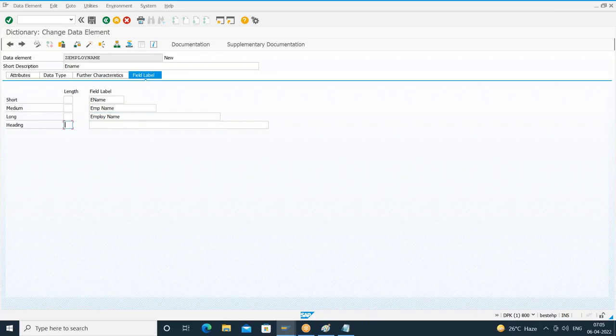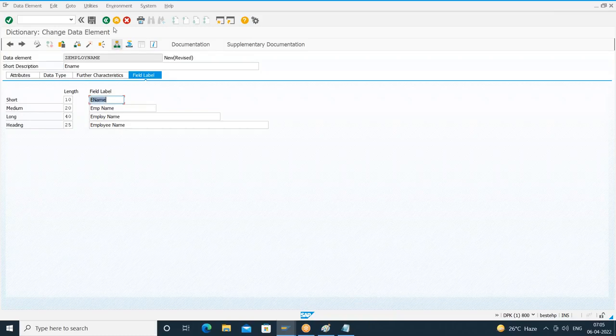Okay, I'll give the heading as something like employee name. Understood? Wantedly, I'm giving different labels for this data element. For the earlier data element, I maintained only the medium label. For this data element, wantedly I am maintaining multiple labels: short, medium, long, and heading.